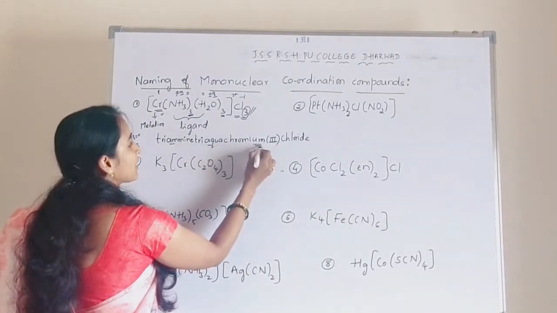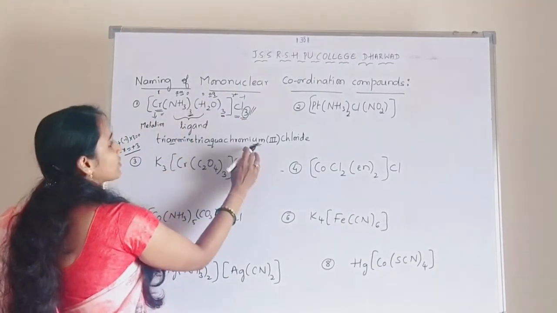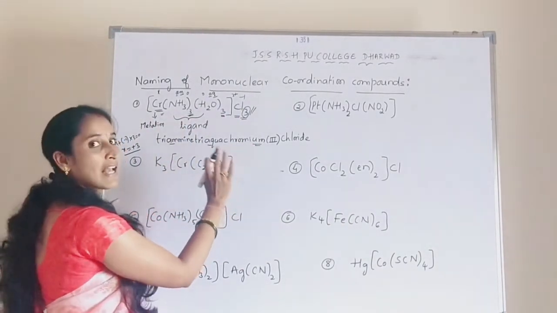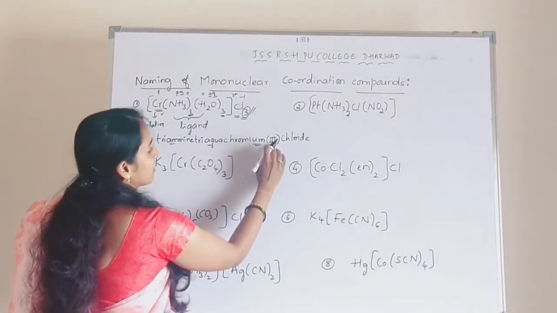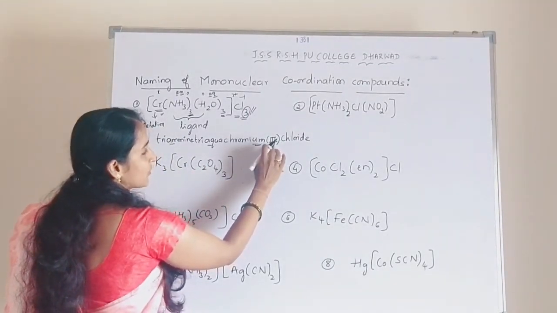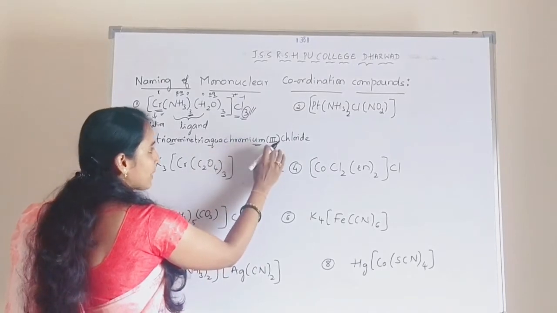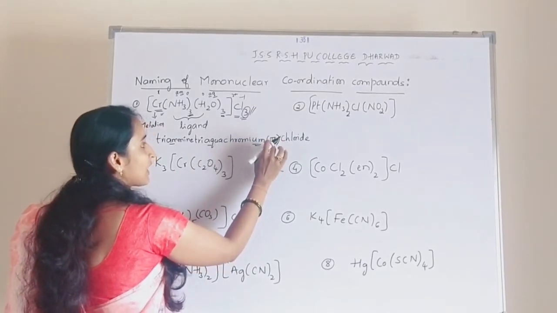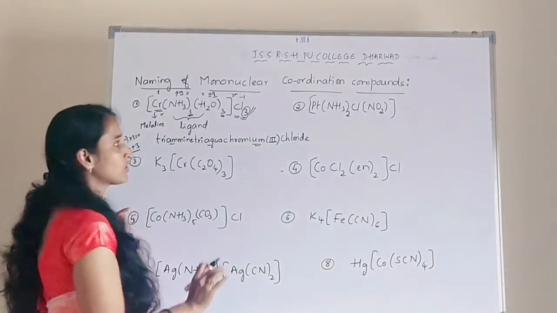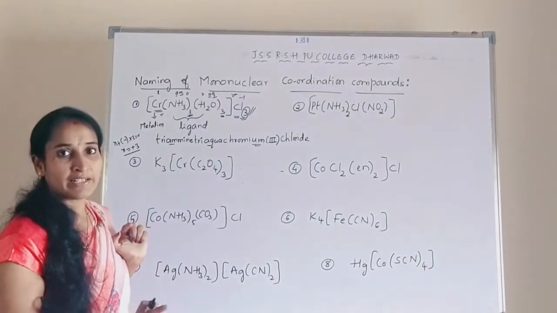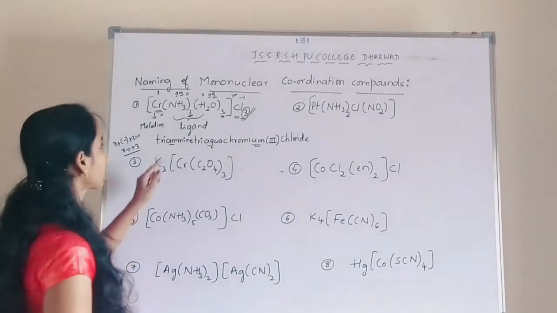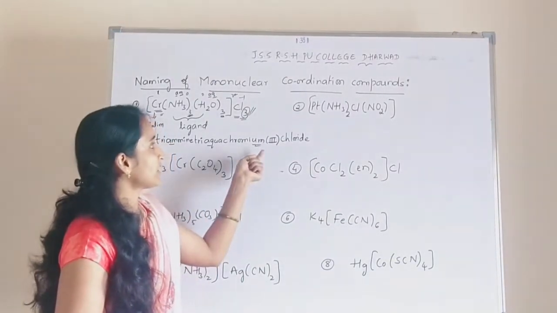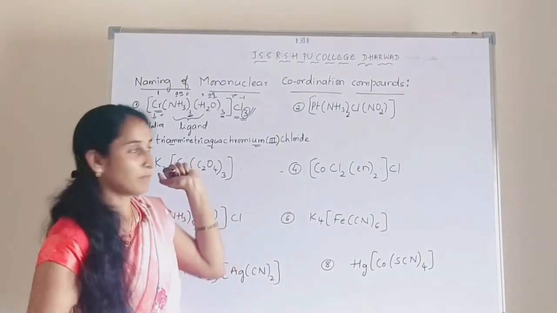Why chromium? Because it is a cationic complex, so the name of the metal is written as it is. And the oxidation number of the metal ion should be written after the name of the metal within the bracket, that too in Roman numerals. Understood? So this is the way of writing the name of a coordination compound. Okay, so let's go for the next example.